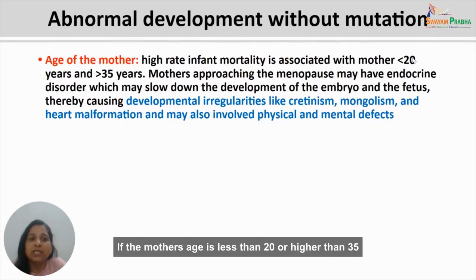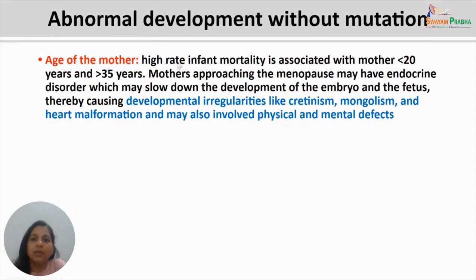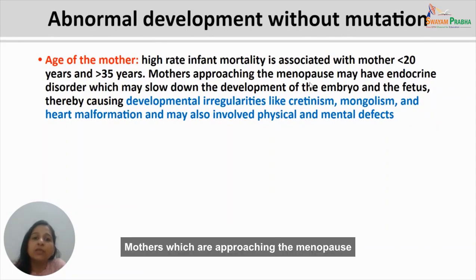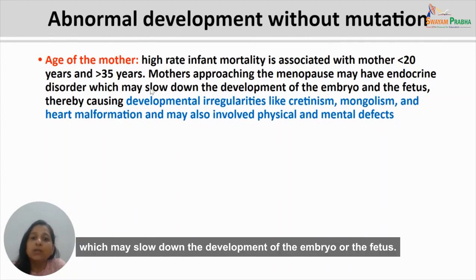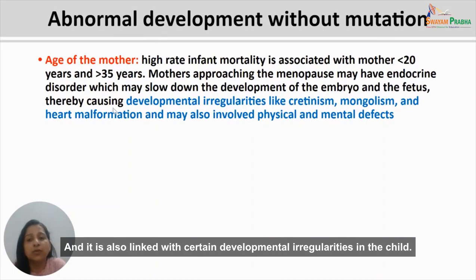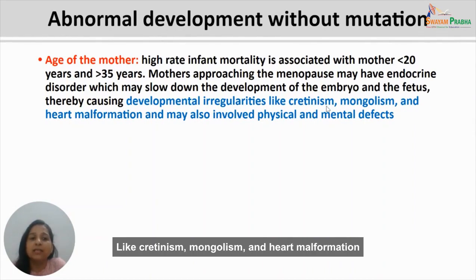If the mother's age is less than 20 or higher than 35, then infant mortality is shown to be slightly increased. Mothers who are approaching menopause may have certain endocrine disorders which may slow down the development of the embryo or the fetus, and it is also linked with certain developmental irregularities in the child like cretinism, mongolism, and heart malformation, and may also involve certain physical and mental defects.